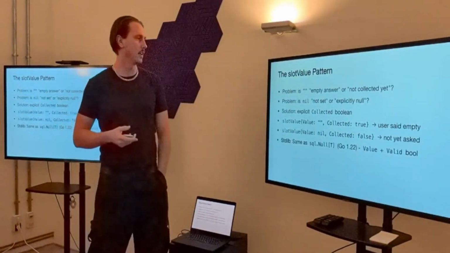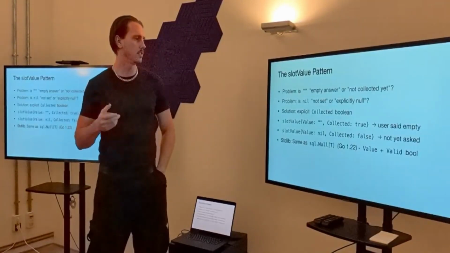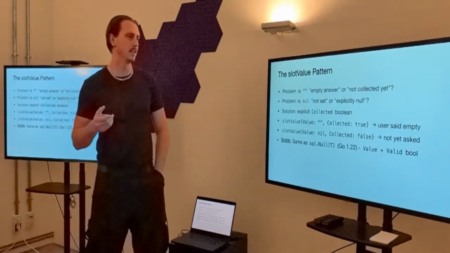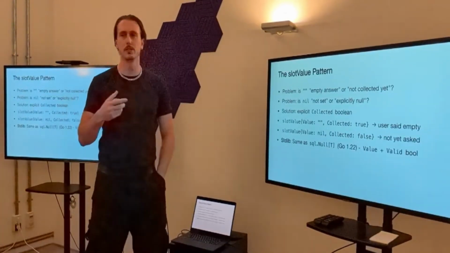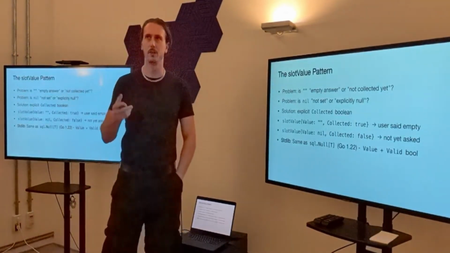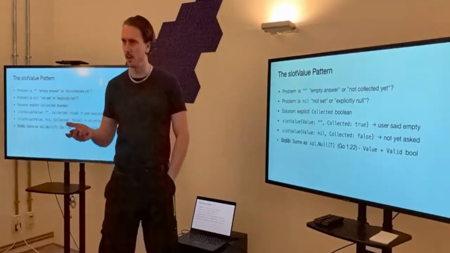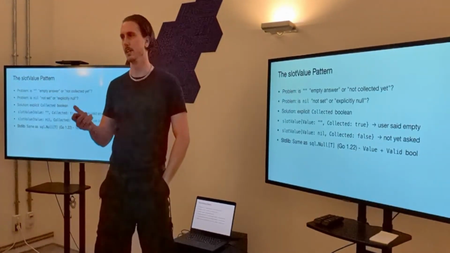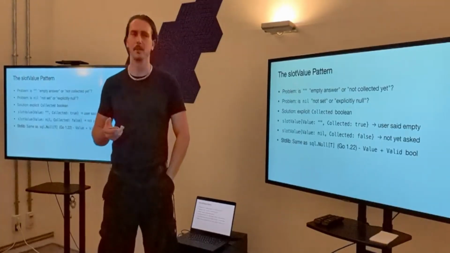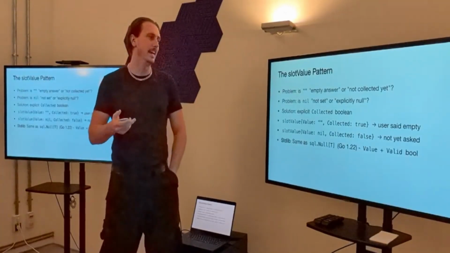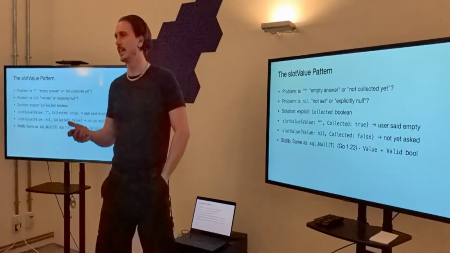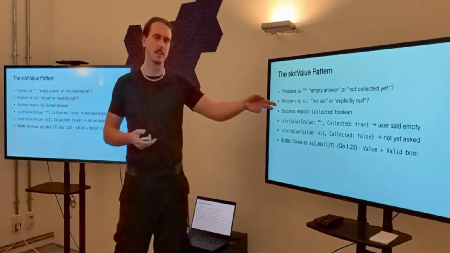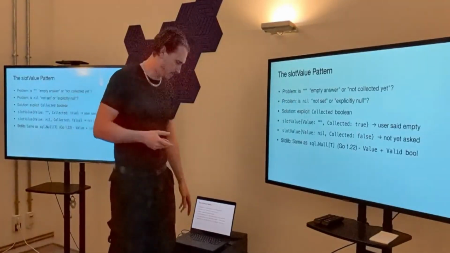The next pattern that we're going to cover is the slot values. So this one's pretty simple, but very useful. We need to also tell whether or not we've collected information or not. And we use a similar pattern to SQL null. If you use SQL null string or things like this, we could choose a pointer here, but is nil not set or not collected? So we use a slot value with a value and a collected true/false boolean, which is the same thing.